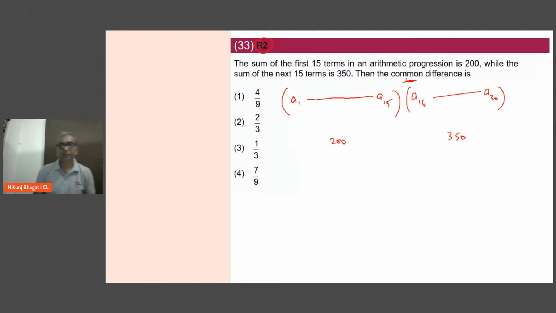अब देखिए जब sum 200 होगा तो middle term is the average number. So middle term is the 8th term and here the middle term is the 23rd term.